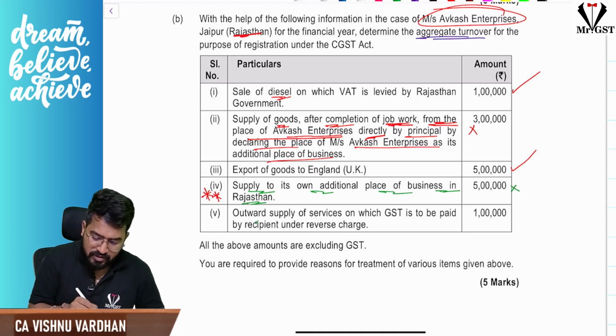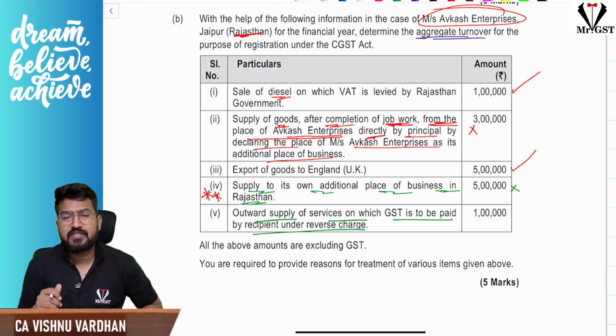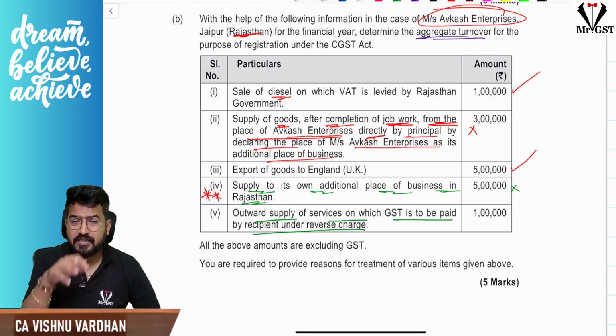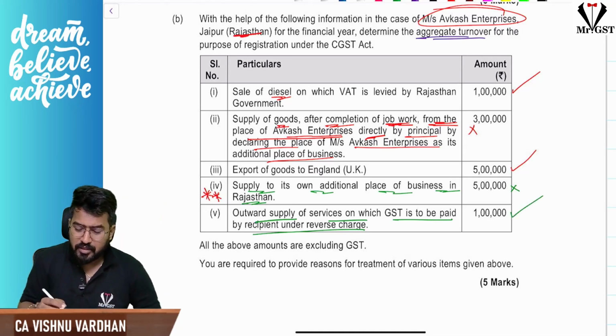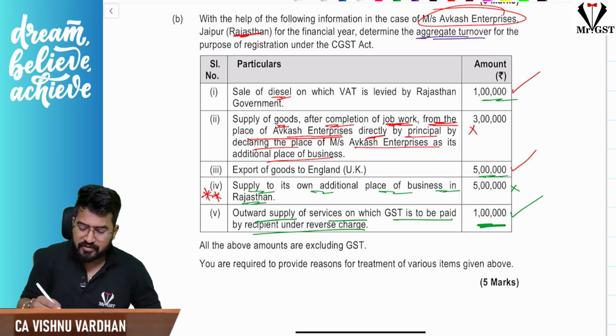Next, outward supply on which GST is to be paid by the recipient under reverse charge. We are making supplies, but that is liable for GST by the recipient. That doesn't matter. It is our aggregate turnover only. So that is also our turnover. So this is the answer: 1 lakh, 5 lakh, 1 lakh. So 7 lakhs is the aggregate turnover.